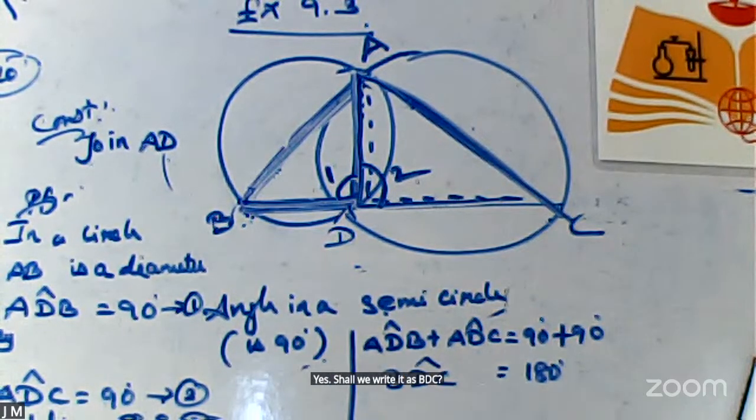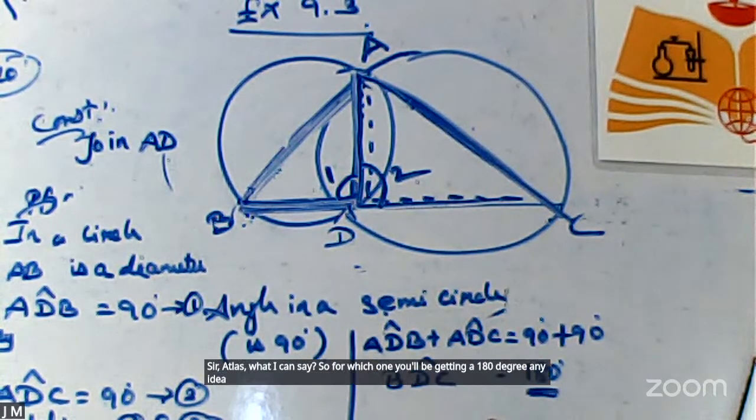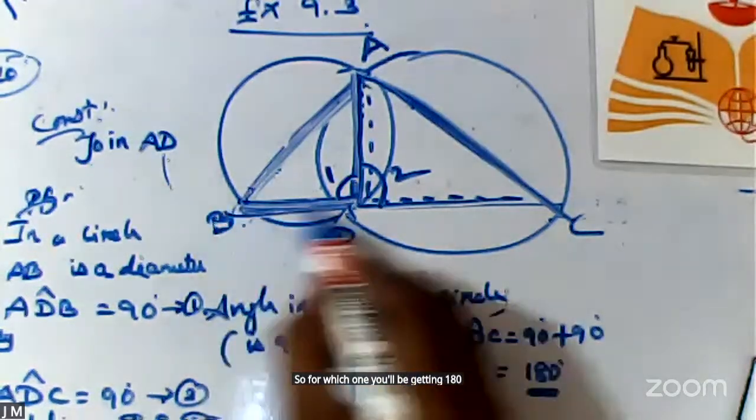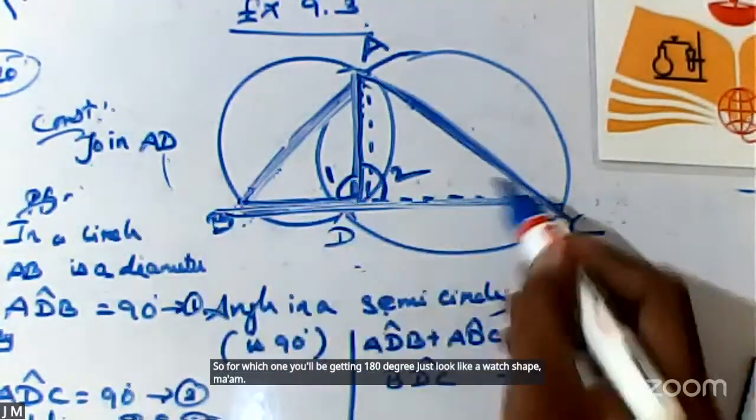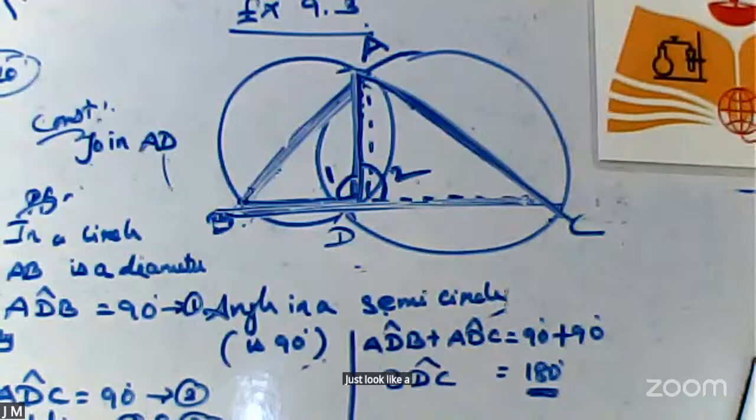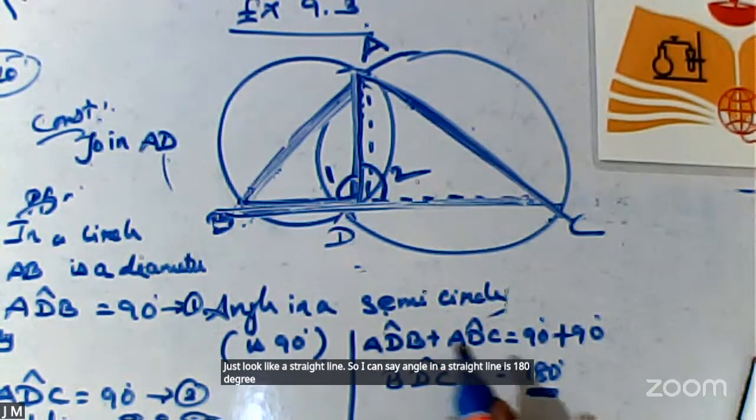So at last, what can I say? For which one will we be getting 180 degrees? Students, can you guess it? This looks like a straight line. So I can say angle in a straight line is 180 degrees.